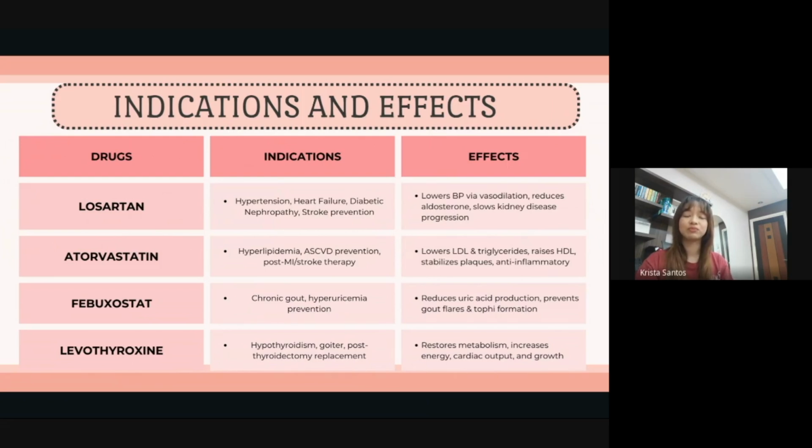So third, febuxostat. This medication is a xanthine oxidase inhibitor used for chronic gout and hyperuricemia. It works by reducing uric acid production, helping prevent gout flares and urate crystal formation. Compared to allopurinol, it provides a more selective inhibition of xanthine oxidase.